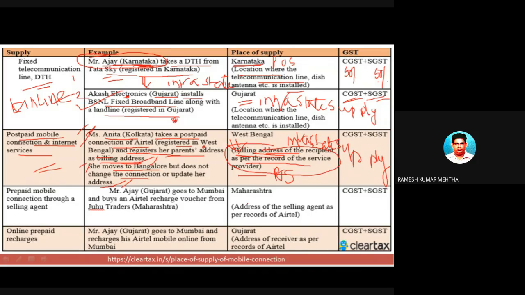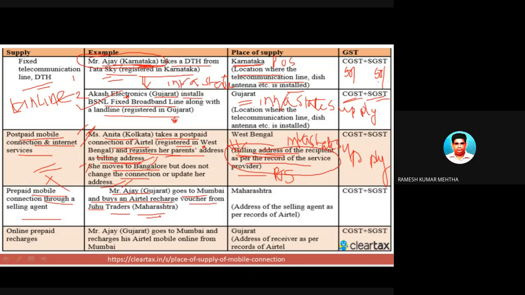Next one is prepaid. So prepaid means the opposite of postpaid. You scratch the card. Okay, so prepaid mobile connection through a selling agent. Mr. Ajay goes to Bombay and buys an Airtel recharge voucher. So recharge vouchers are scratched. Popularly, you know about the recharge vouchers from Juhu in Maharashtra.